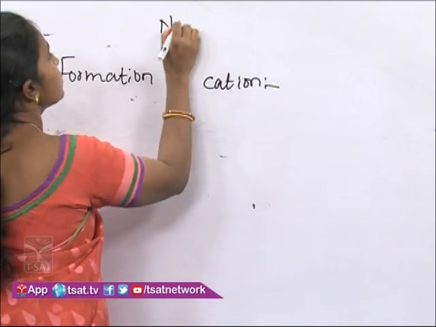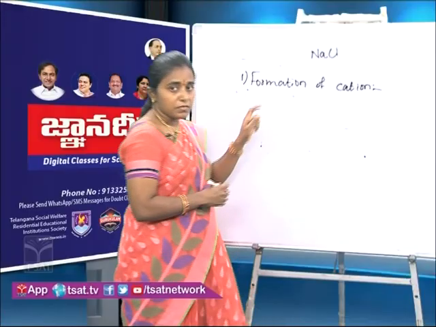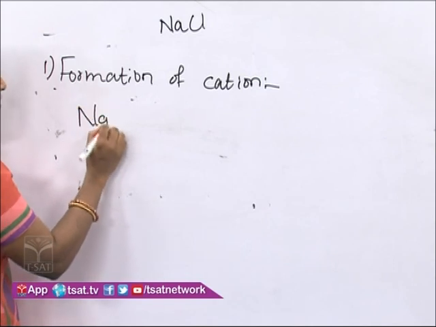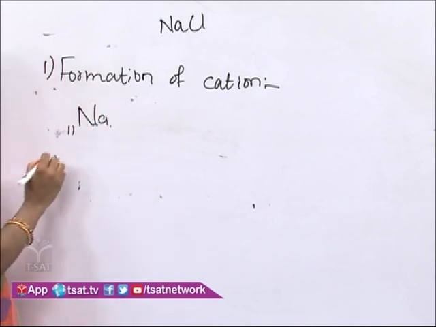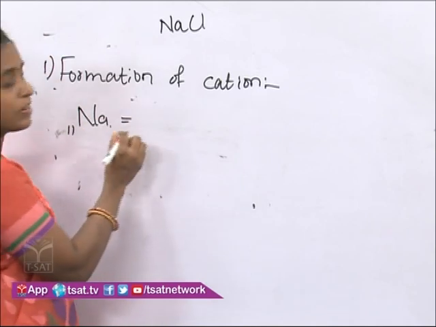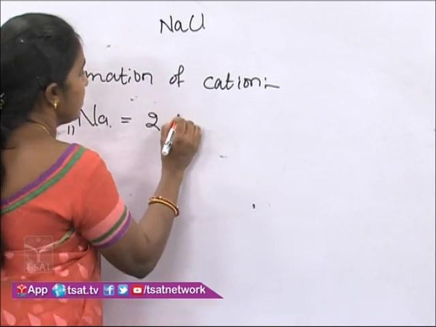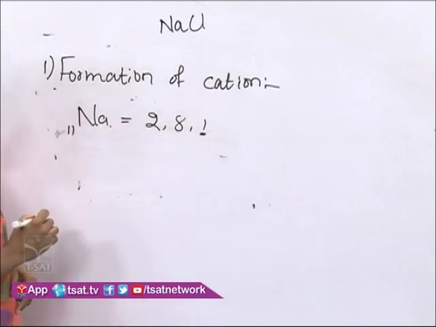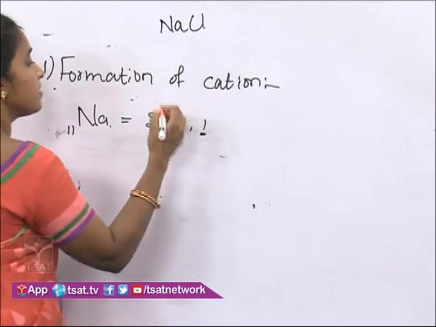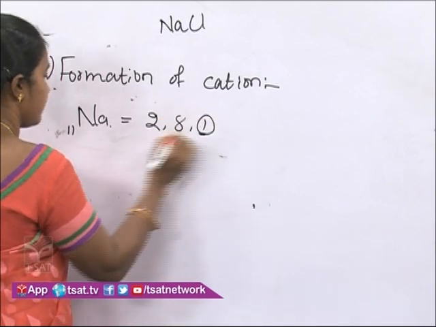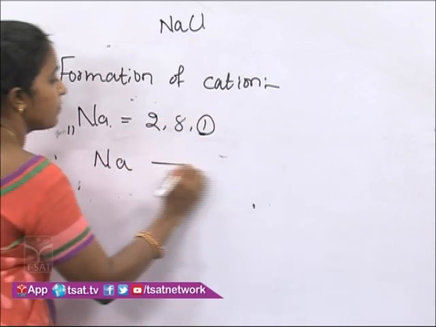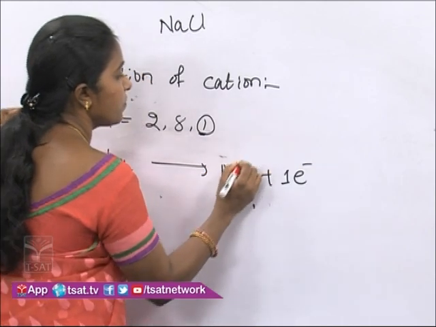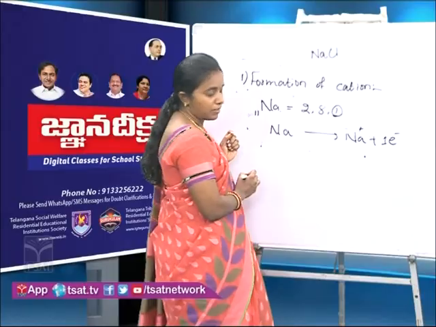And this is the formation of NaCl. Here sodium is a metal, so it forms a cation. The atomic number of sodium is 11, and the electronic configuration of sodium is 2, 8, 1. In the valence shell it has 1 extra electron than the octet configuration. That is why it loses this electron, and sodium loses 1 electron and forms a positively charged sodium cation.